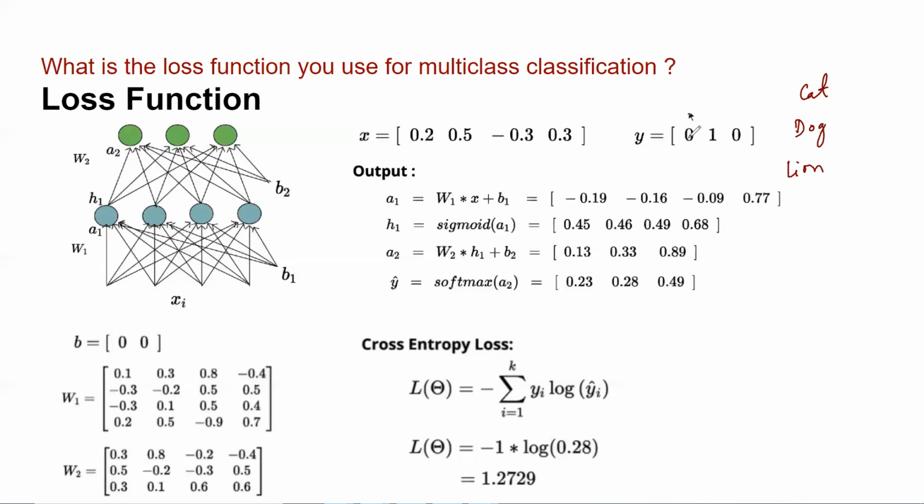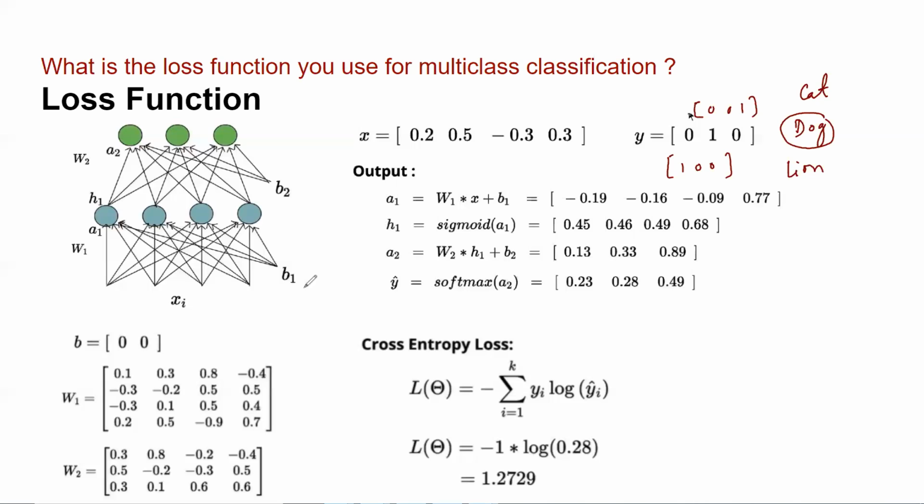If this is my Y, that means my actual ground truth is dog, because the index for cat is 0, for lion it is 0, but for dog it is 1. That means my actual truth is dog. This is one-hot encoding. If my actual truth had been cat, it would look like 1, 0, 0. If it was lion, it would look like 0, 0, 1.